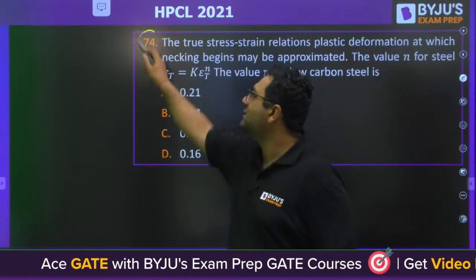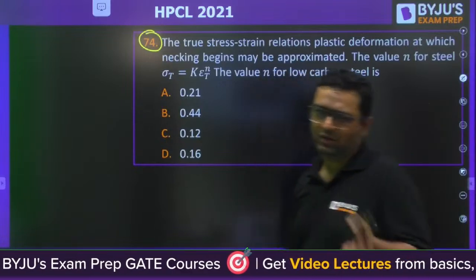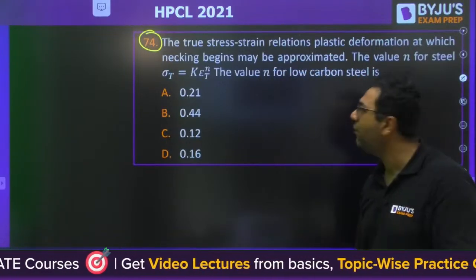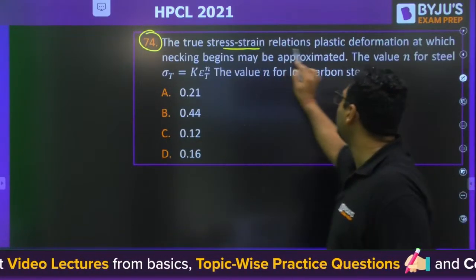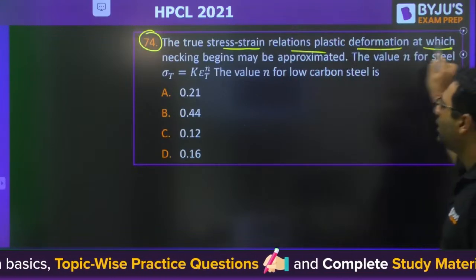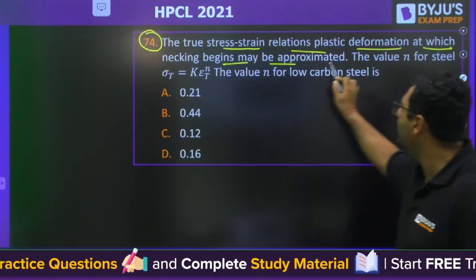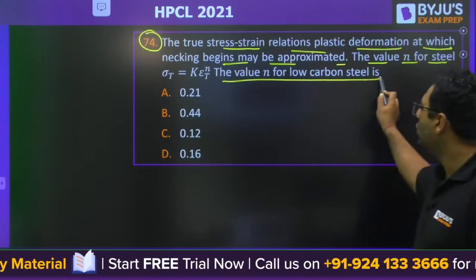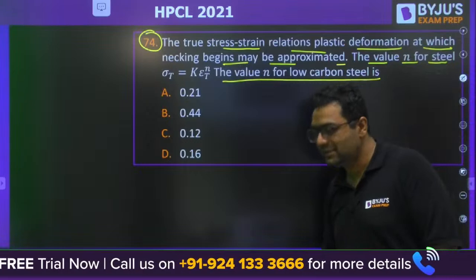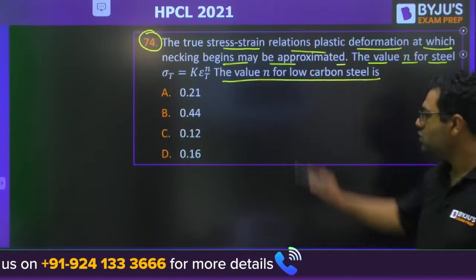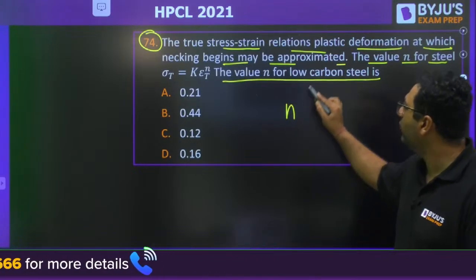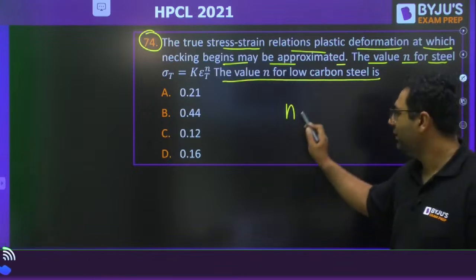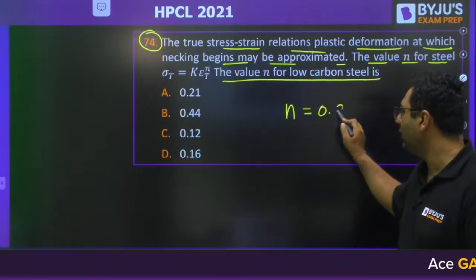74. This is once again a different question which you may not be knowing about. In the true stress-strain relationship, plastic deformation at which necking begins may be approximated. The value of N for low carbon steel. So this is question number 74. So my dear, wherever necking is going to begin, their N value is 0.21.